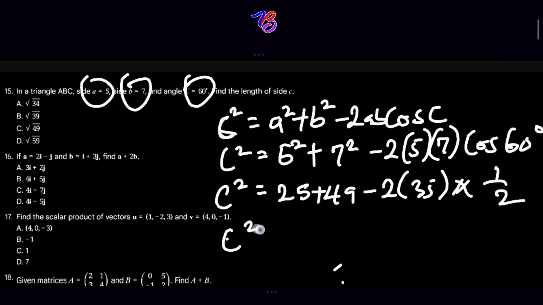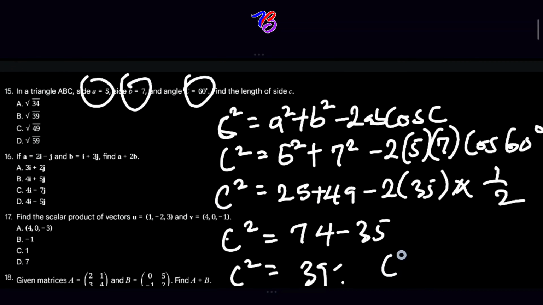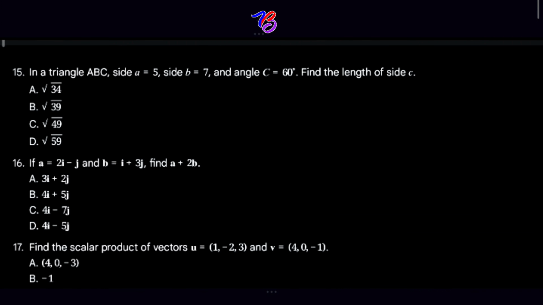So c squared is equal to 74 minus 35, so that your c squared is equal to 39. And c will now equal square root of 39. Check your option, square root of 39 is here. So please, most of the time, your knowledge of special angles and their values will help you out in JAMB examinations especially. So let's proceed now to question 16.